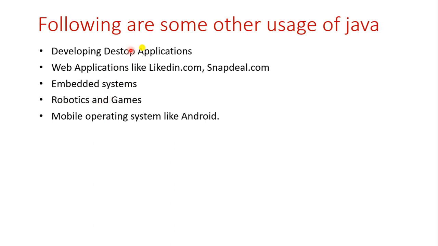Java is also used in robotic engineering and games development. And last is mobile operating systems like Android. If you want to develop any kind of Android application, you must know core Java. Without core Java, it is very difficult to develop Android applications.